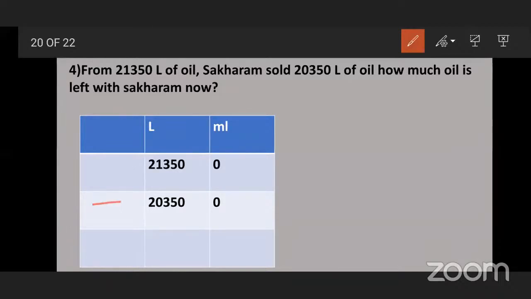Who will tell this answer? 0 minus 0, 0. 0 minus 0 again, 0. 5 minus 5, 0. 3 minus 3, 0. And 1 minus 0, 1. Very good. And 2 minus 2, 0. That means how much answer do we get? 1,000 liters. So Sakharam has 1,000 liters of oil left with him. Understood?